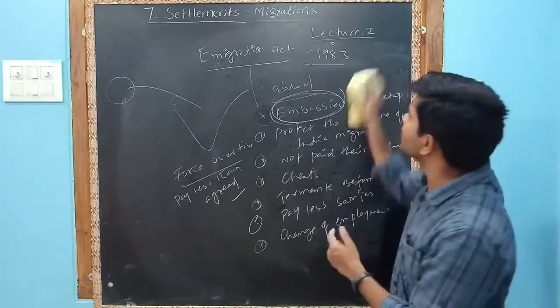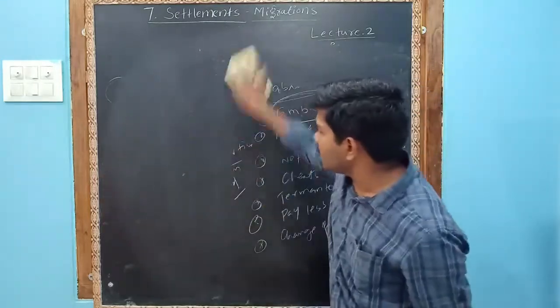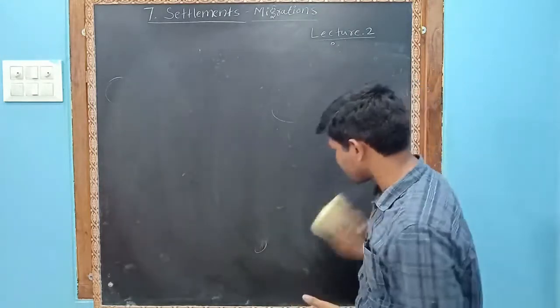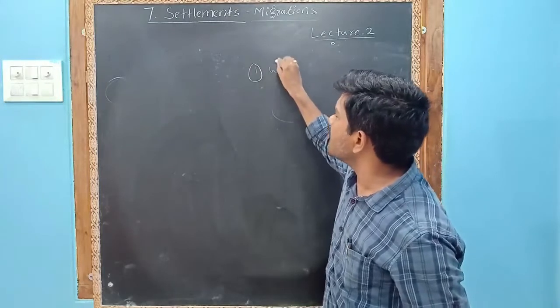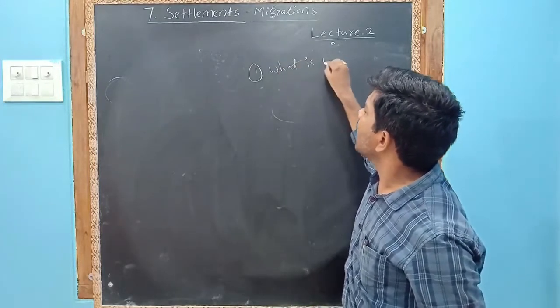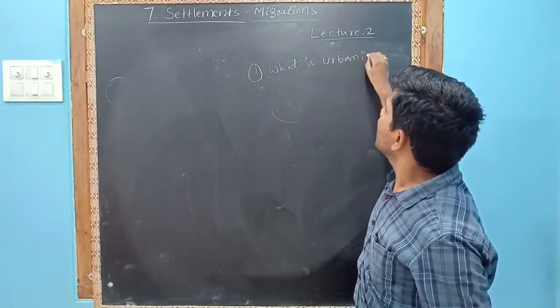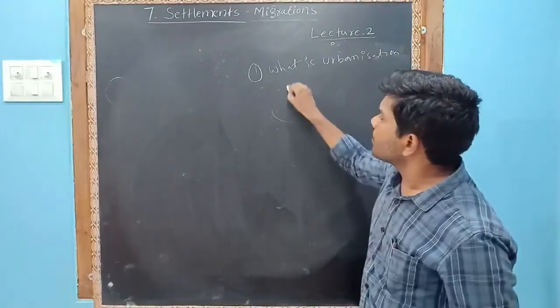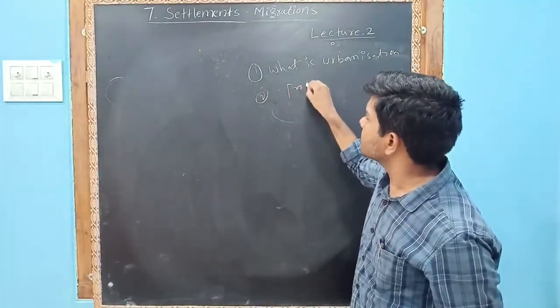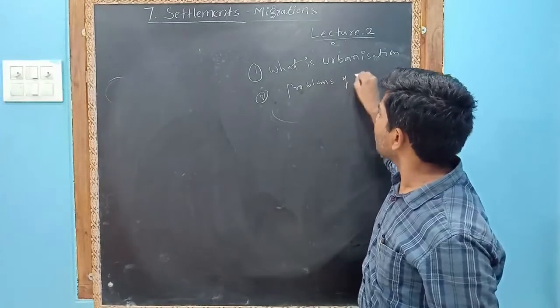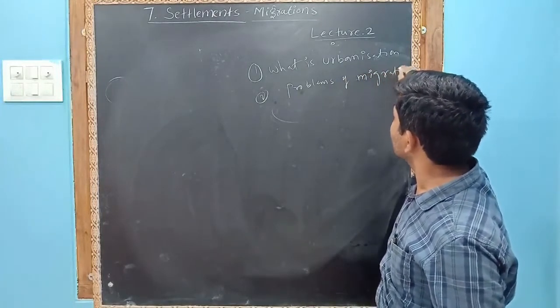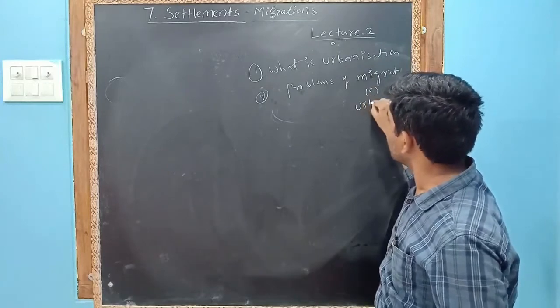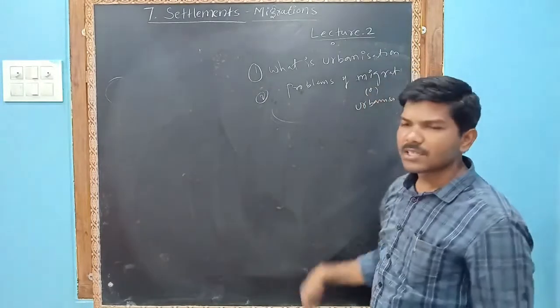What kind of questions will come in this examination, we will discuss now. First, what is urbanization? Problems of urbanization. Problems of migration or urbanization.